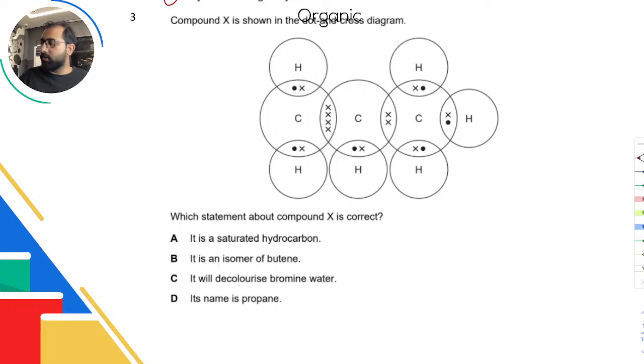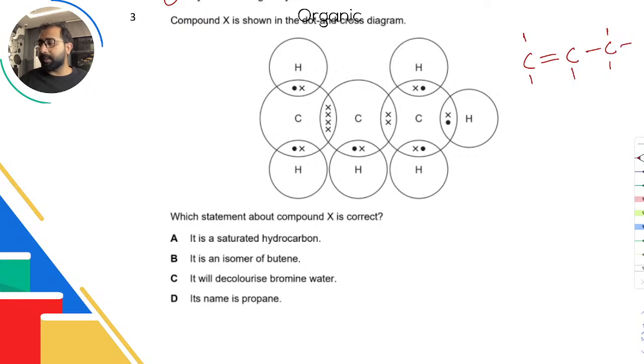So let me just try to draw the structure. So I have carbon with double bond with this carbon, single bond with this carbon, and then there is obviously hydrogen. So there is one hydrogen here, one hydrogen, one hydrogen. So I have converted the dot and cross diagram to a Lewis diagram, which is also called a Kekule structure. And this diagram really helps me out in figuring out कि अच्छा bonds क्या हैं, easily उसको structure कैसे करना है, उसकी properties कैसे देखनी है.